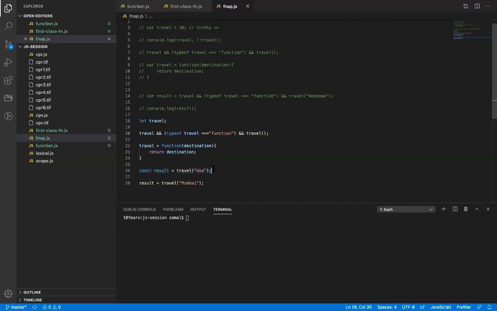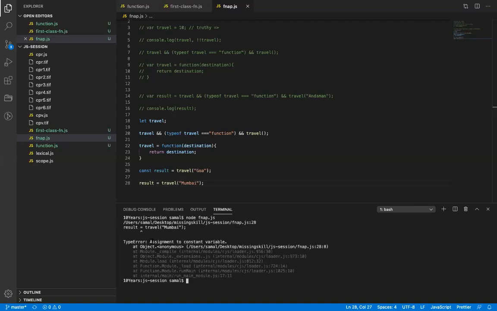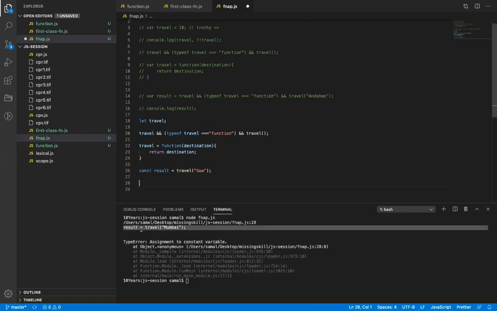Will it work? Yes. Okay. What about here? No. It will give an error. Right. So basically, it will throw an error at line number 28. Basically, it says assignment to a constant variable. So it is not allowed. All right. So I have to remove this, and now if I put console here, I will say result.